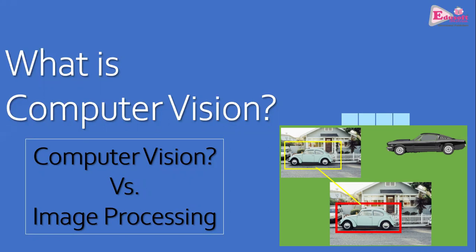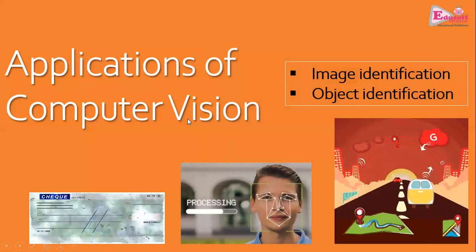Like you might have seen in advertisements in the media that an image is clicked by the person and then an image search happens. So that is by identifying the image. So that is a basic boundary between image processing and computer vision. Then, as I told you, what is the purpose behind computer vision? What are the applications?